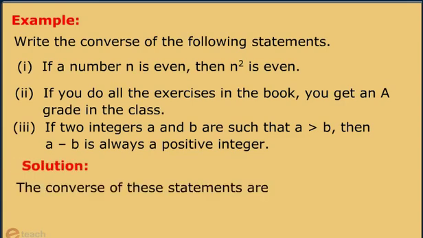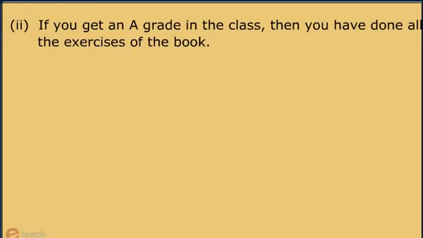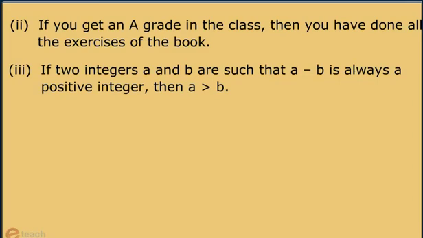The converses of these statements are: if a number n square is even, then n is even. If you get an A grade in the class, then you have done all the exercises of the book. If two integers a and b are such that a minus b is always a positive integer, then a is greater than b.